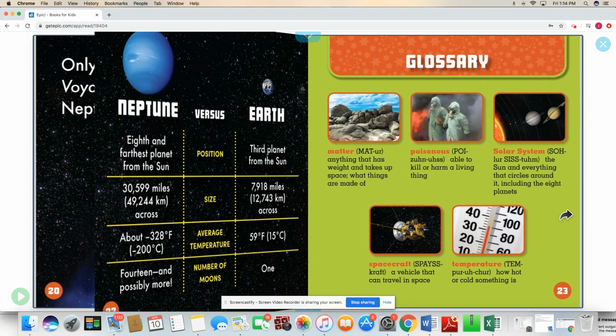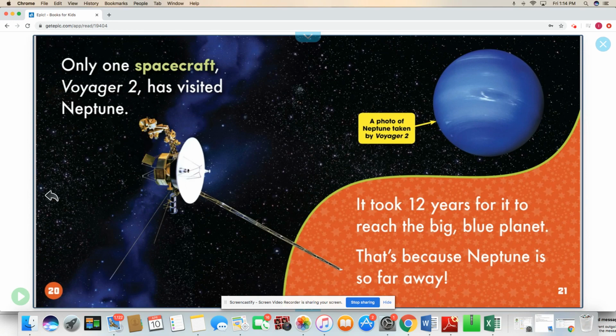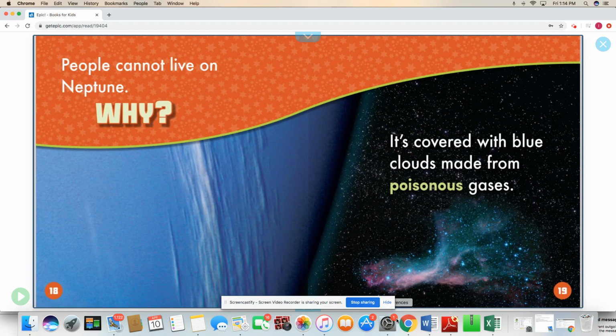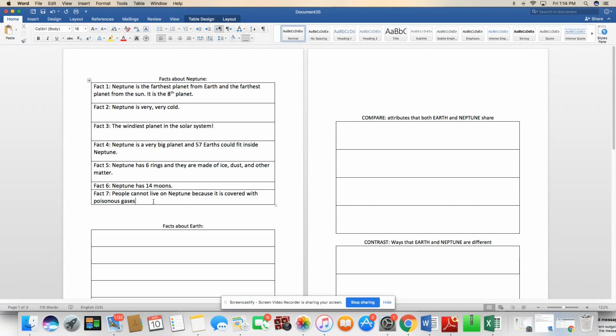Okay, so far, they didn't tell me any other reasons in the rest of the text. However, at this part, this is where sometimes you have to read beyond the text to make inferences. Okay, I know that people cannot live on Neptune because it is covered with poisonous gases, and now I need to add some of my own thinking, right?